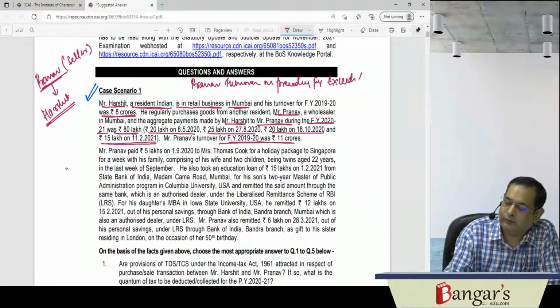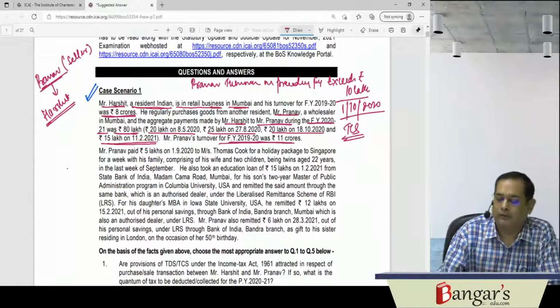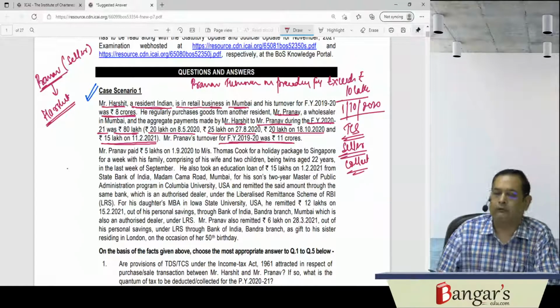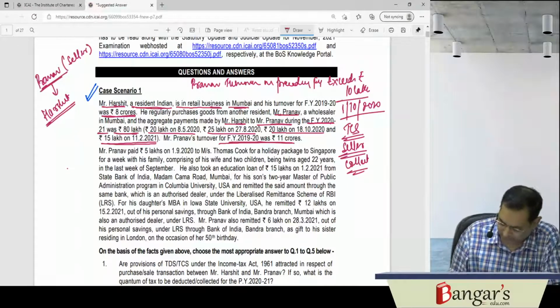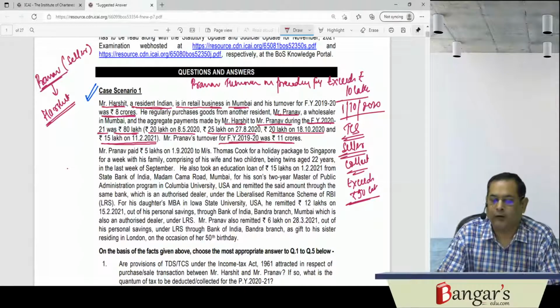exceeds rupees 10 crores. So we have seen that with effect from 1st of October 2020, TCS provisions are applicable. That is, a seller, Pranav, will be required to collect tax at source if the aggregate of the payments received exceeds rupees 50 lakhs. So in excess of rupees 50 lakhs, he will be required to collect tax at source.